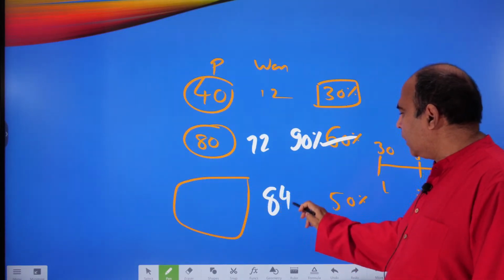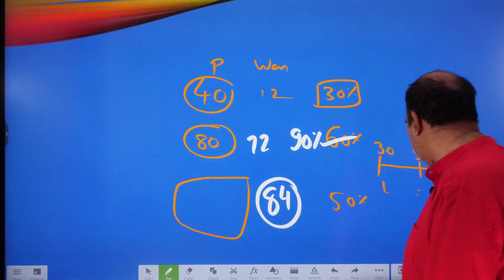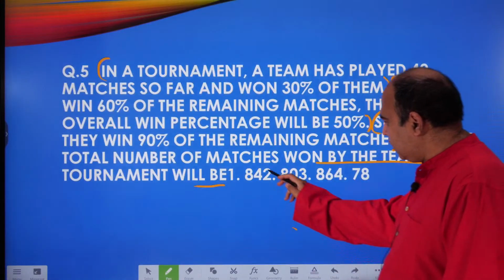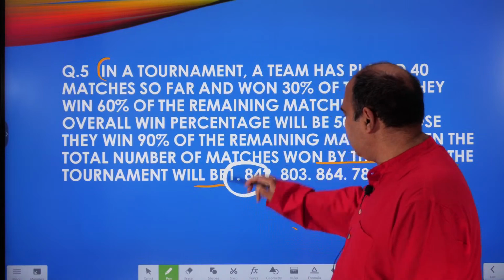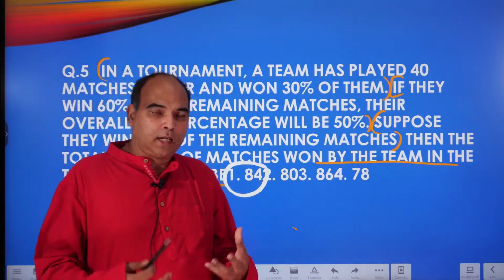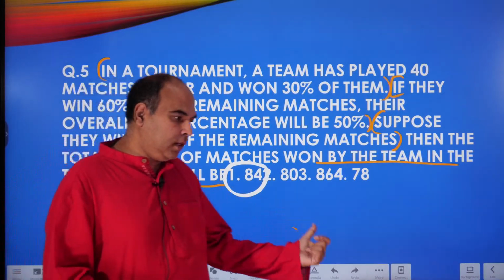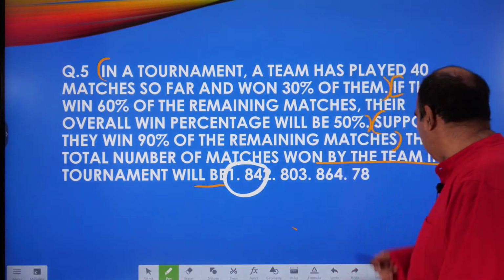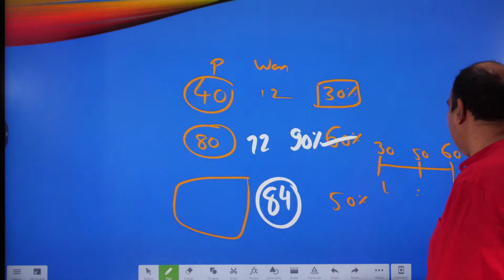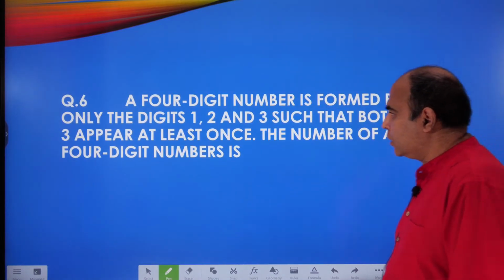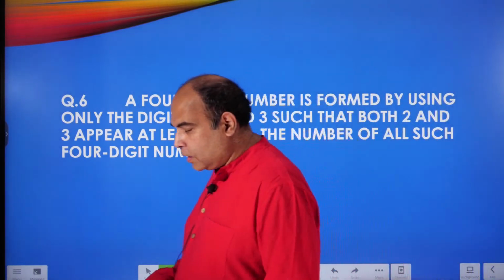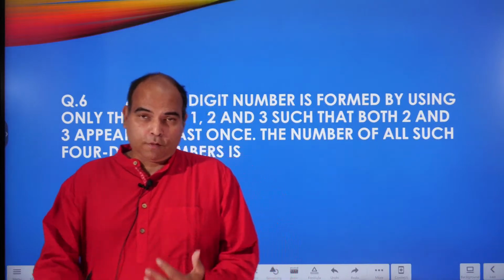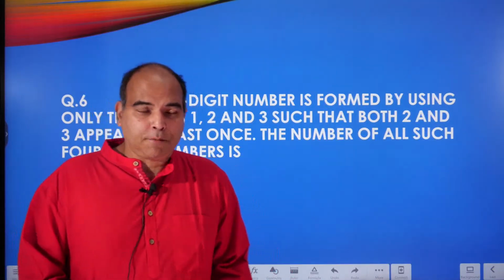So the total matches won in the tournament will be 84, and that's the answer to this question. Believe it or not, this is CAT 2021, 3 marks. People come out of the exam saying that bahut tough paper tha, etc. You can see how any 9th standard kid should be able to solve this question, right? And this is an example of why you need to get your allegation thought structure sorted out when you're going for this exam or any aptitude exam for that matter.